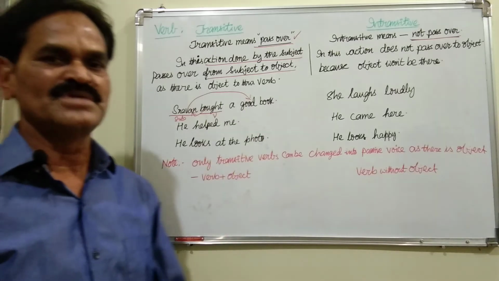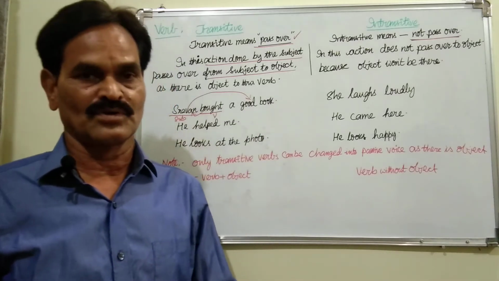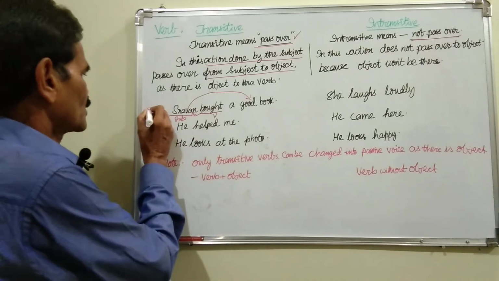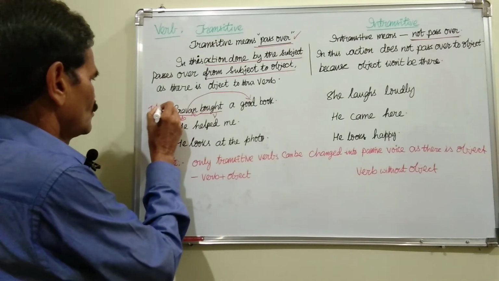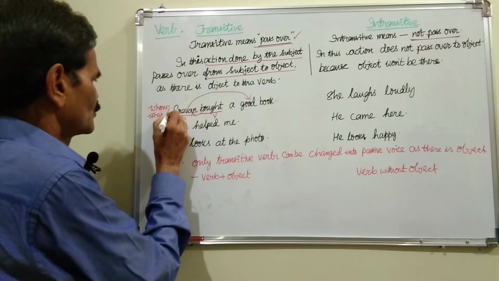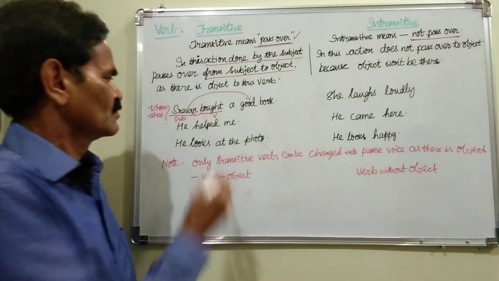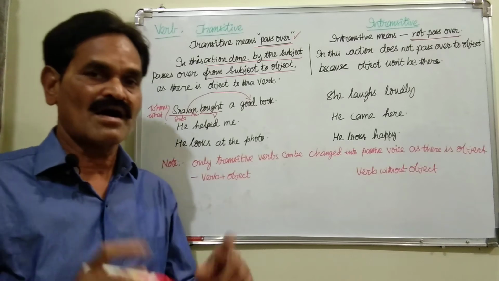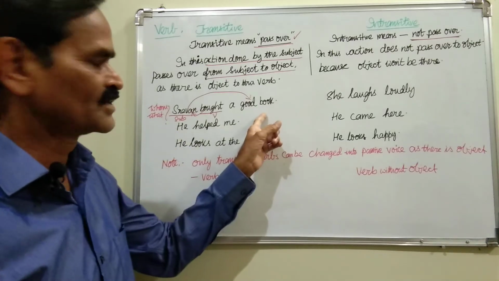Now how can we know whether an object is there or not? If you put a question with whom or what before the subject, and an answer is there, then an object is there.